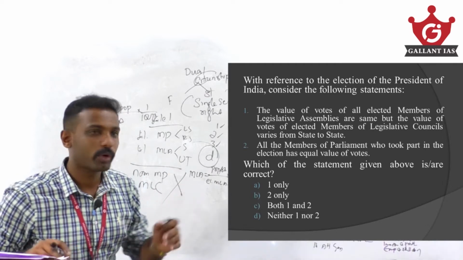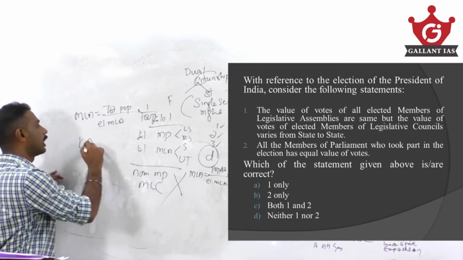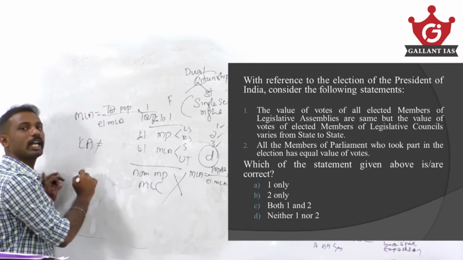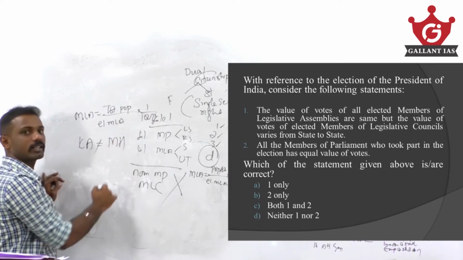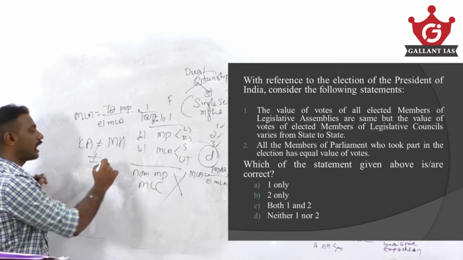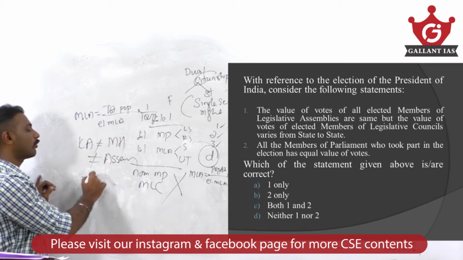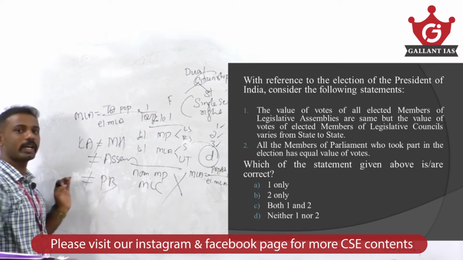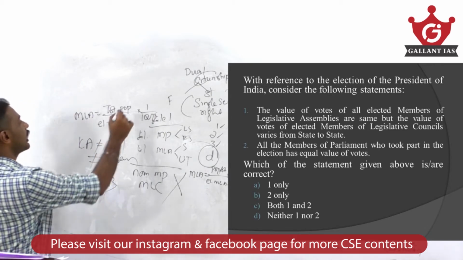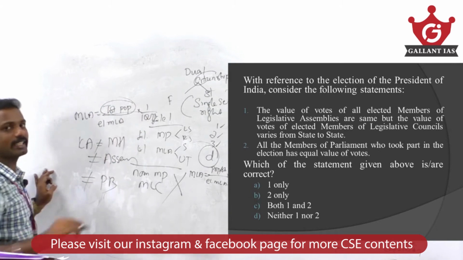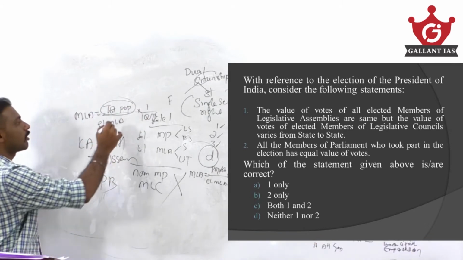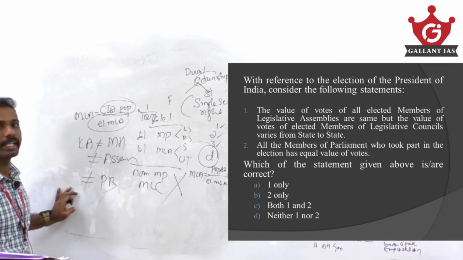A value of vote of MLA of Karnataka may not be equal to a value of vote of MLA of Maharashtra, may not be equal to a value of vote of MLA of Assam, may not be equal to a value of vote of MLA of Punjab or Haryana. Why? Because it depends upon the total population of a state. It depends upon the number of elected MLAs.